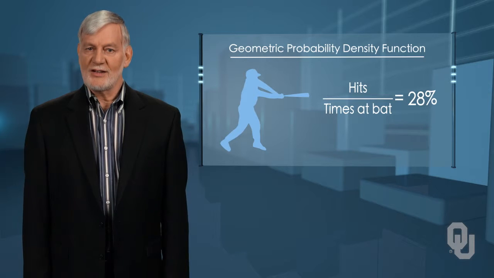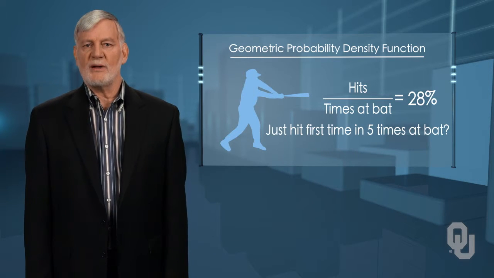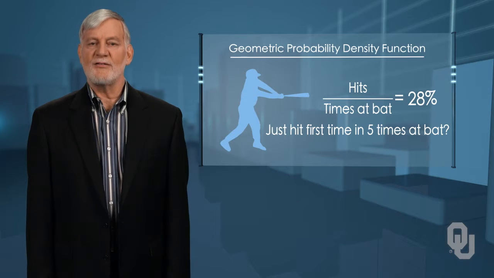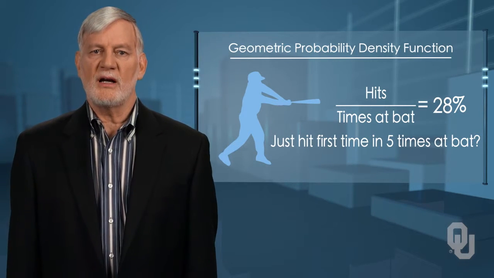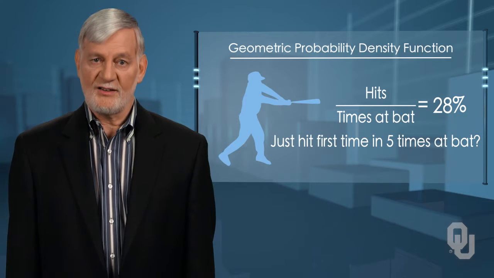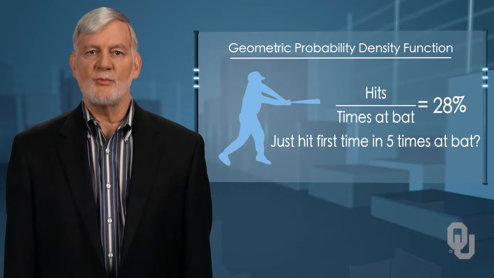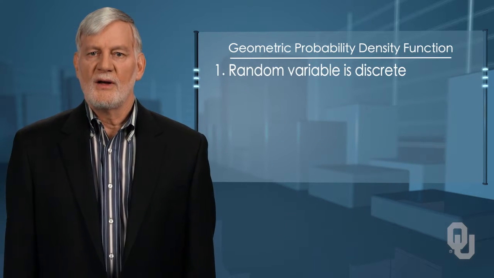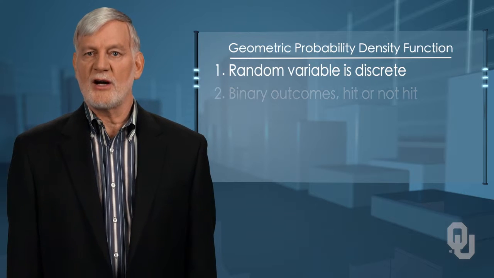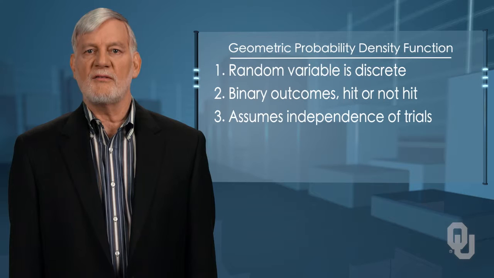By the way, this is not a batting average. Would we be surprised to know that this player has just hit for the first time in 5 times at bat? Here we are asked for the probability of a streak of 4 failures and then a success, the just now accomplished hit. This is a classic geometric probability problem. It is a discrete random variable, the number of hits. The random variable is binary, hit or not hit, and we are asked for the probability of a streak of failures.